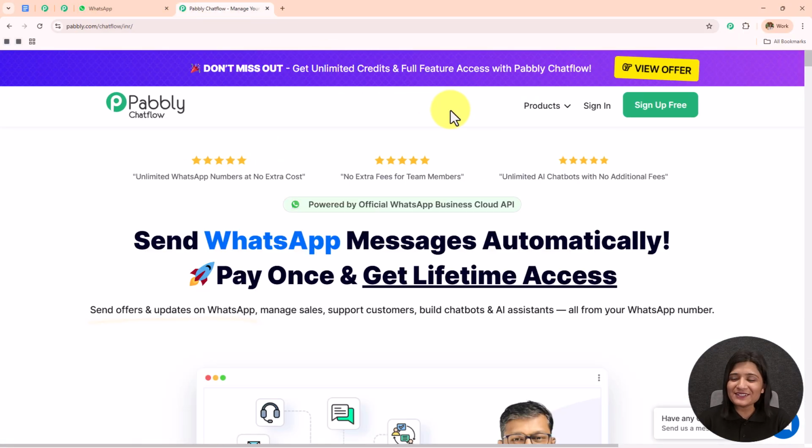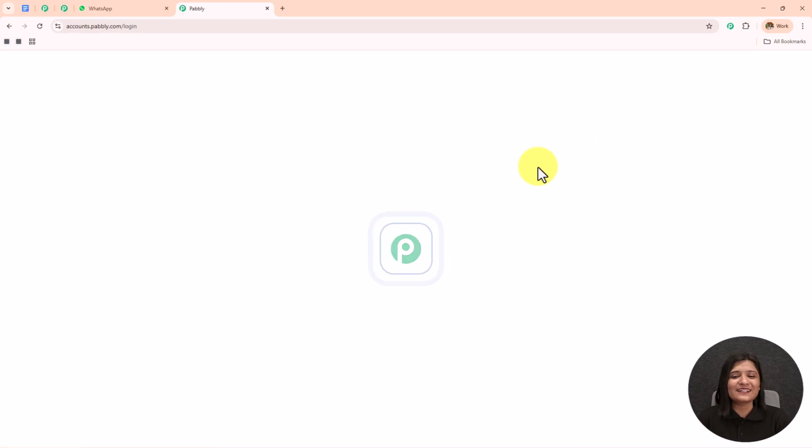Now, after browsing this website, we need to sign into our Pabbly Chatflow account. On the top right corner, you can see two options, sign in and sign up for free. If you are an existing user, click on sign in, and if you are a new user, click on sign up for free, and this will give you 100 credits free on a monthly basis. As I'm an existing user, I'll click on sign in.